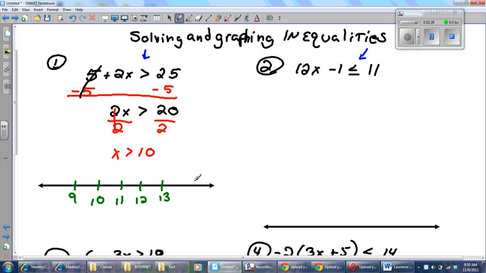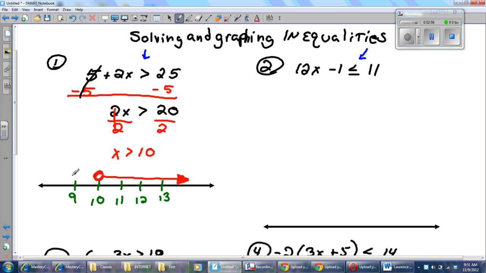Here's how we show it. First of all, we check to see if there's an equal sign. If we do not see an equal sign, we make an open point. And then we shade in the direction of the numbers that make our statement true.